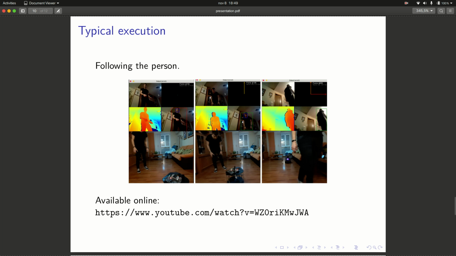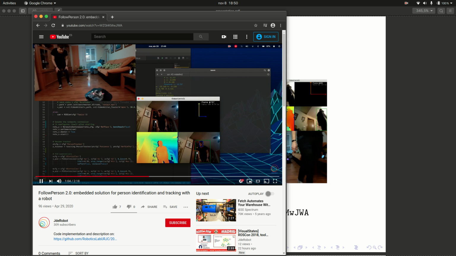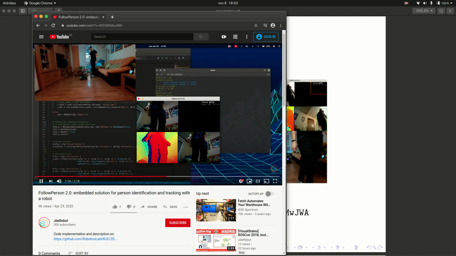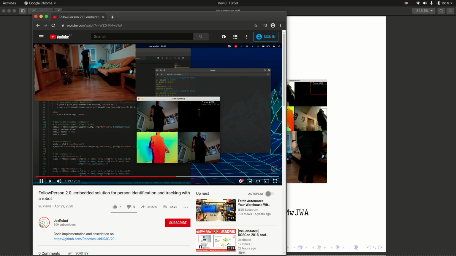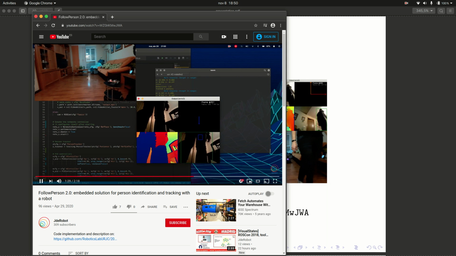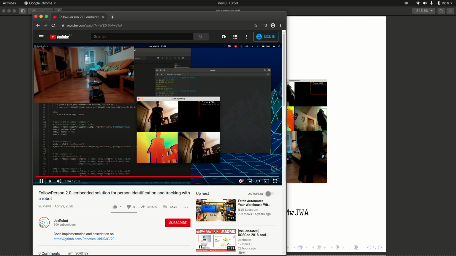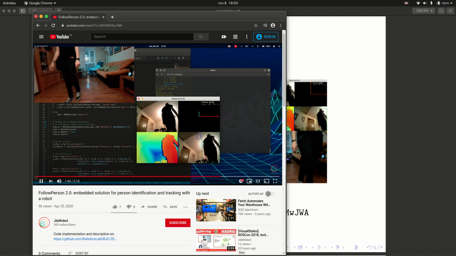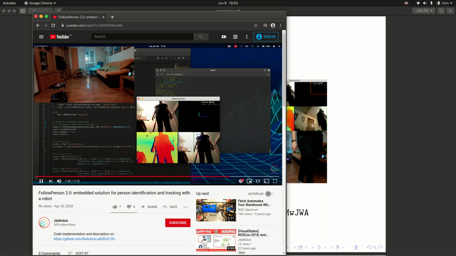So a typical execution of the full system can be seen in this video available online. We can see a portion of the video in fast forward where the person shows the face to the robot, which recognizes this person as the reference one and starts following them. And the robot, when it has confirmed that the person is the reference one, doesn't need to see the face anymore in order to follow the person. We can see that if the person is facing backwards, the robot will follow them.